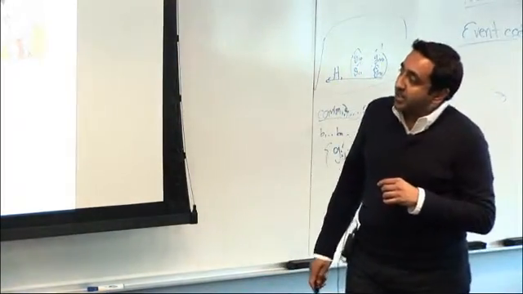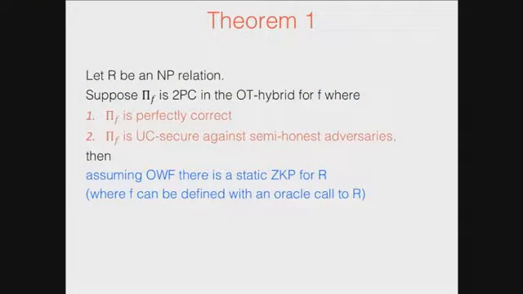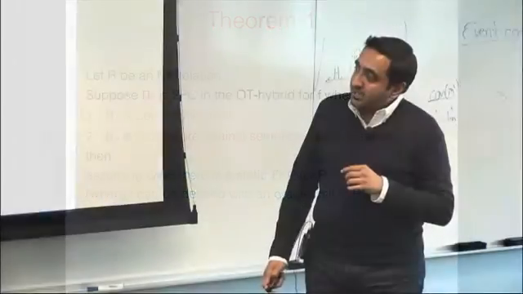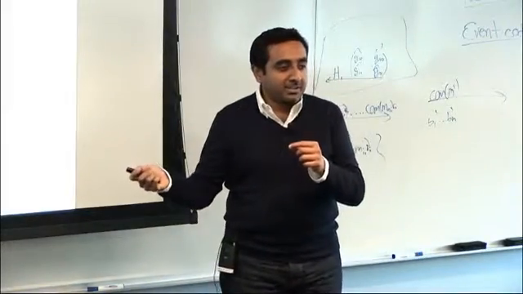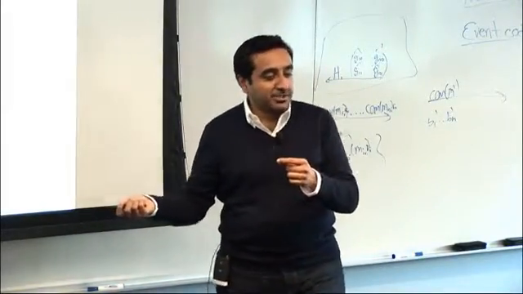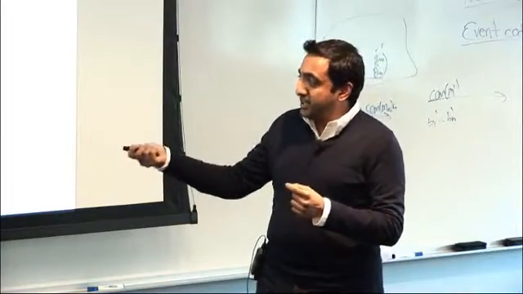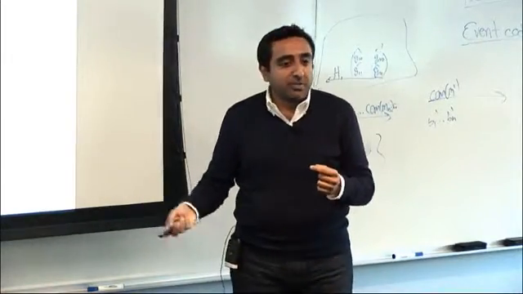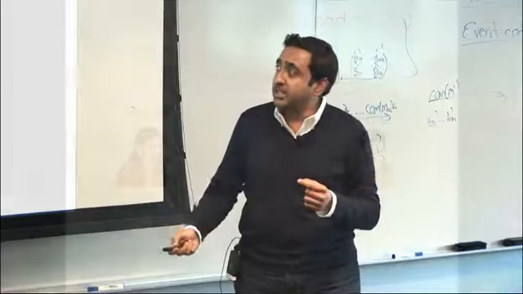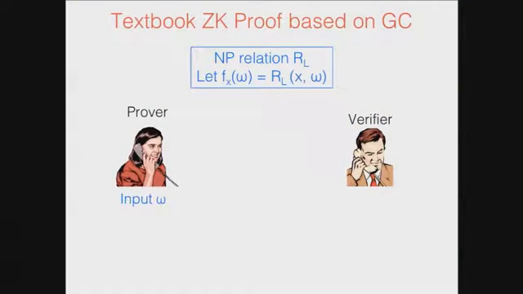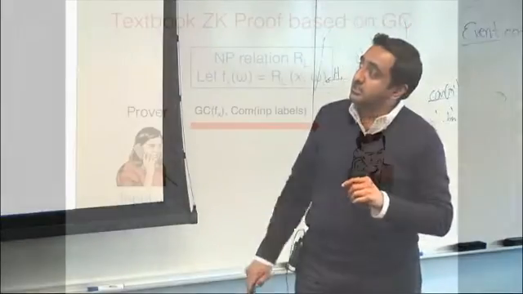Okay, all right. So this is our first theorem. I want to say that a simple corollary to this, which is sort of where we started with this work, is that you get a very simple zero knowledge proof based on garbled circuits. I'm going to very quickly tell you what this is. Now we don't need to do any secret sharing. Let's just say that this is the function.